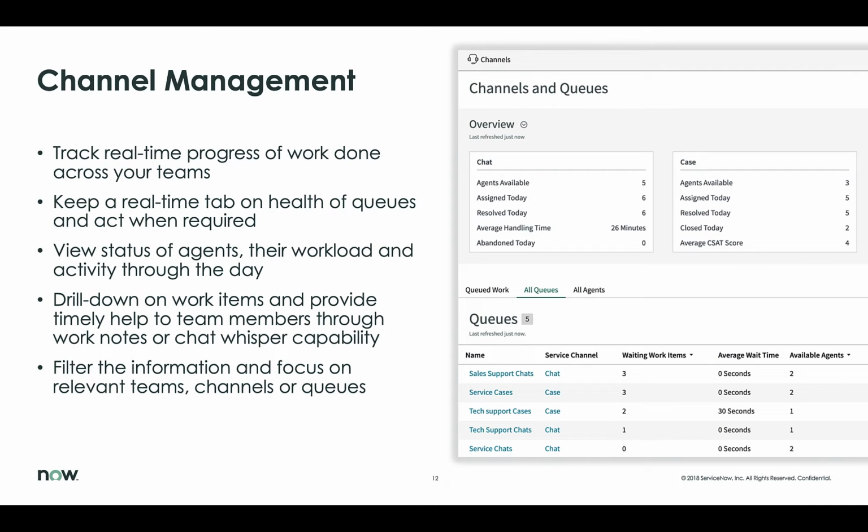Channel management is all about tracking the real-time progress of work. Managers have the ability to see what work is being queued, what is actually being worked on. They can also manually escalate or triage work as required. If an agent, for example, is engaged in a chat, the manager may decide to whisper to that agent, or may get involved in the chat themselves.